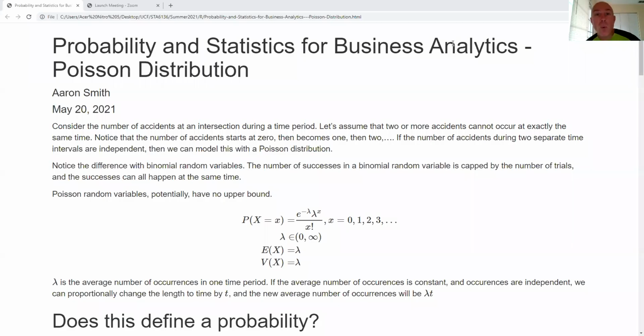Hi, in this video, we want to take a look at the Poisson distribution. In this distribution, we're interested in counting the number of events over a time period. This could be the number of times somebody was arrested in a given year, the number of accidents at an intersection during a week, or the number of people that pass through a door during an hour.